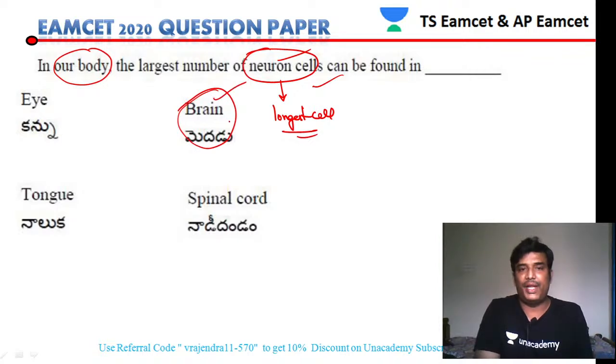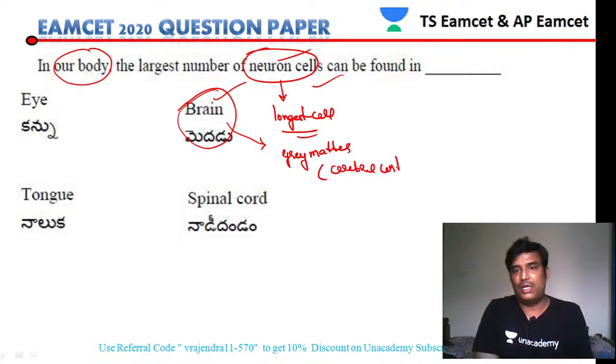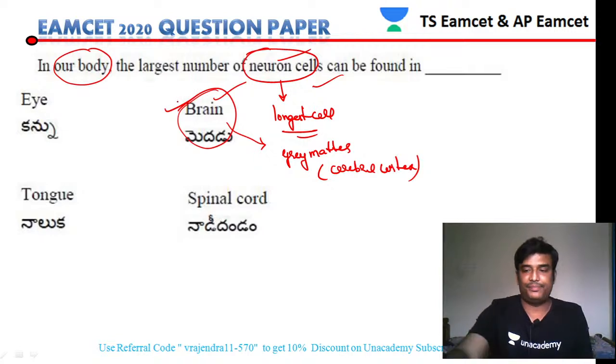In the brain there is a formation of gray matter. The gray matter contains more of these neurons. That is the reason it appears gray in color, due to the dense number of neurons present in that area. So in the cerebral cortex. Option B will be the answer.